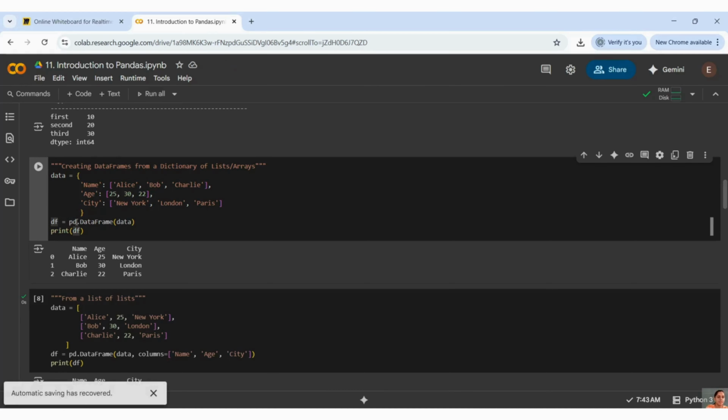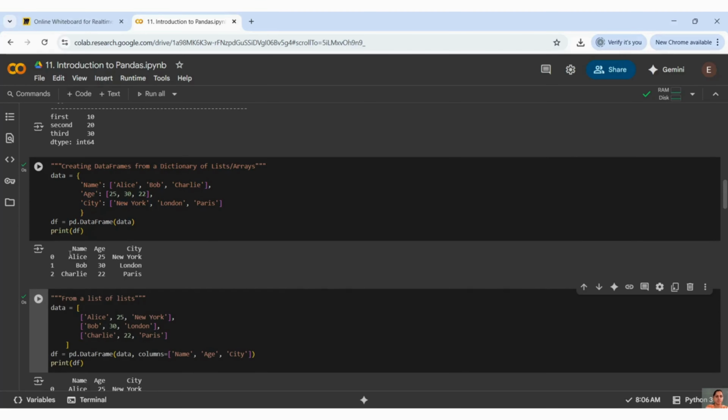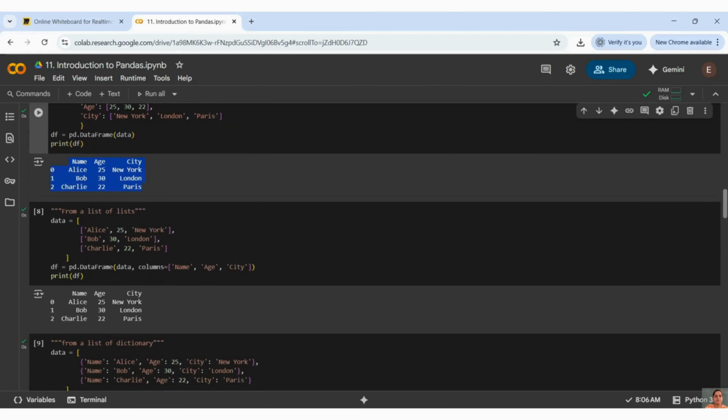Now you can see how I am presenting my data frame. My data frame is created with pd.DataFrame. This is how I am initializing it. You can see the D and F are capital here: pd.DataFrame. You pass this data and it will give you the output. This is how a tabular structure looks, even in Excel. Just imagine it that way.